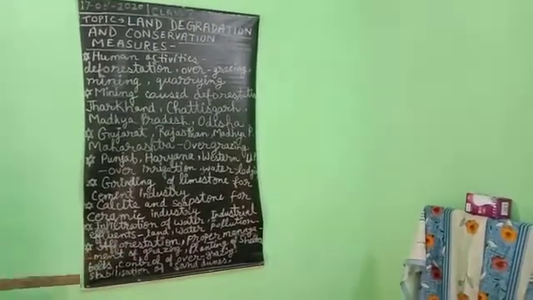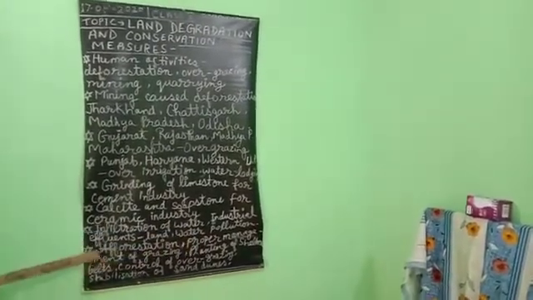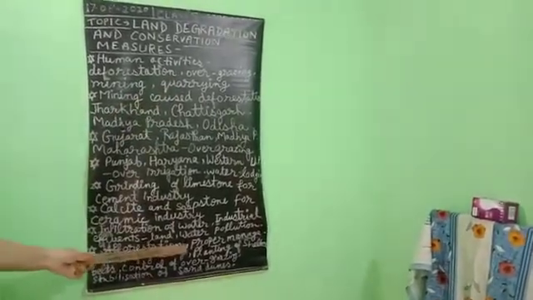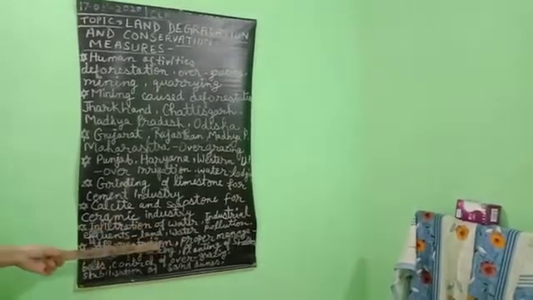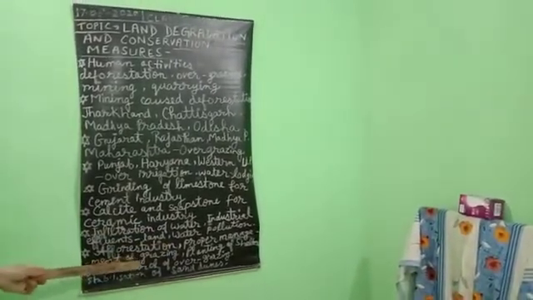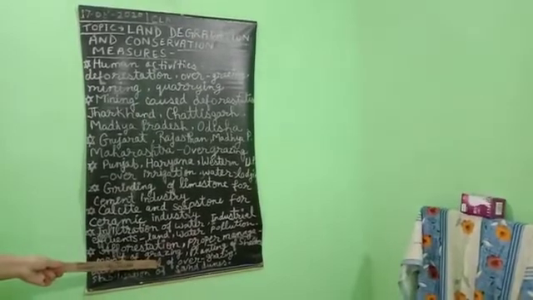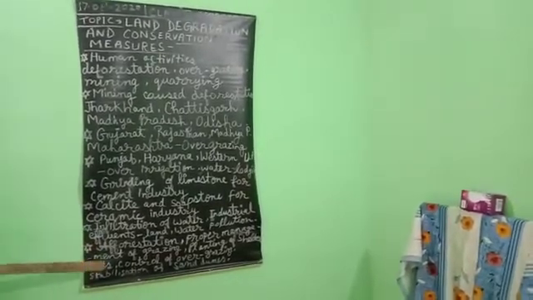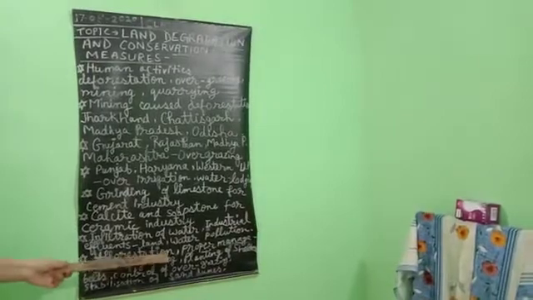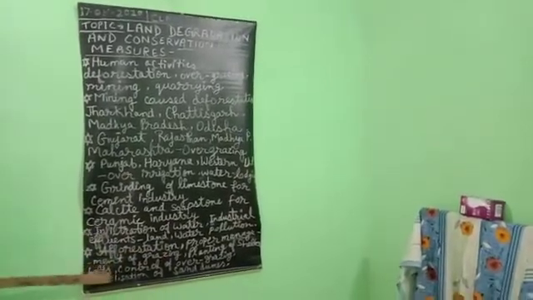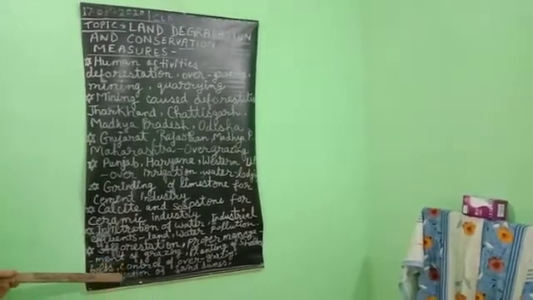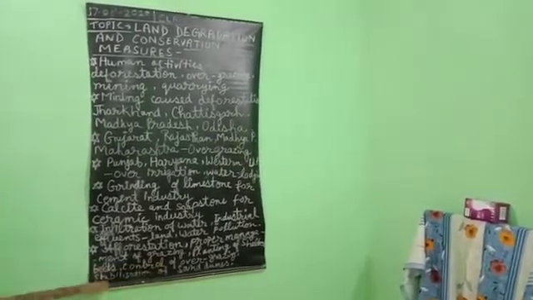Next one, proper management of grazing. To stop the problem of overgrazing, we should take proper management of grazing for the animals. Next one, planting of shelter belts. Shelter belts means a green belt, a large series of plants, and that is called planting of shelter belts. That's why we can control soil erosion and land degradation. Next one, control of overgrazing.